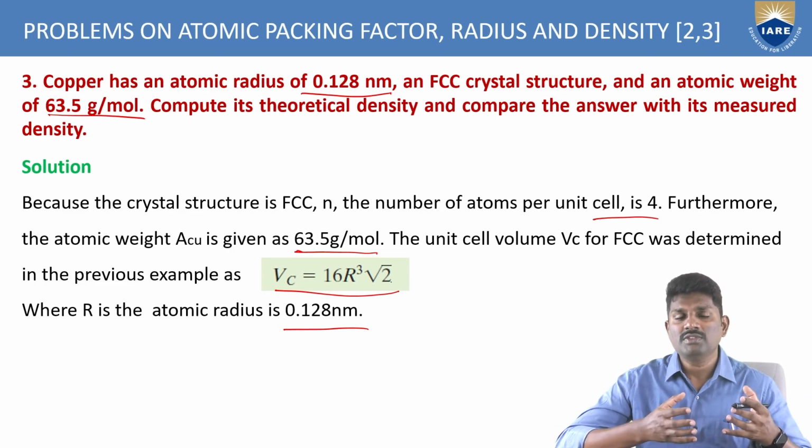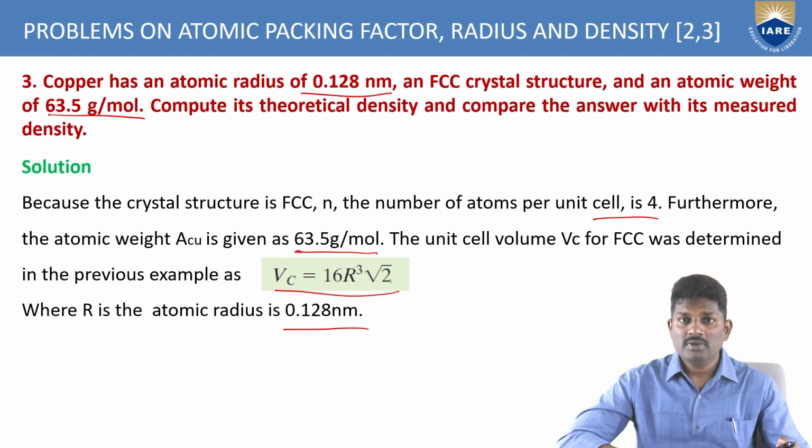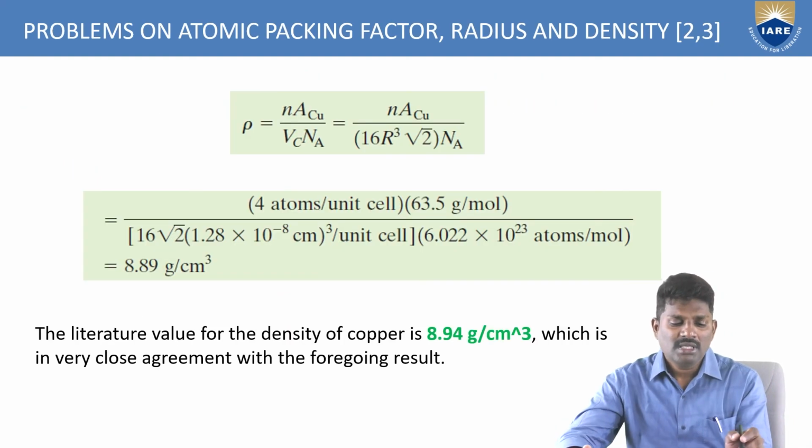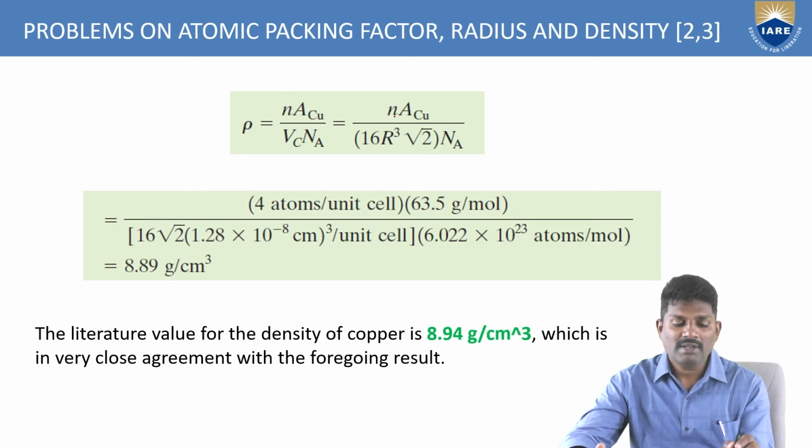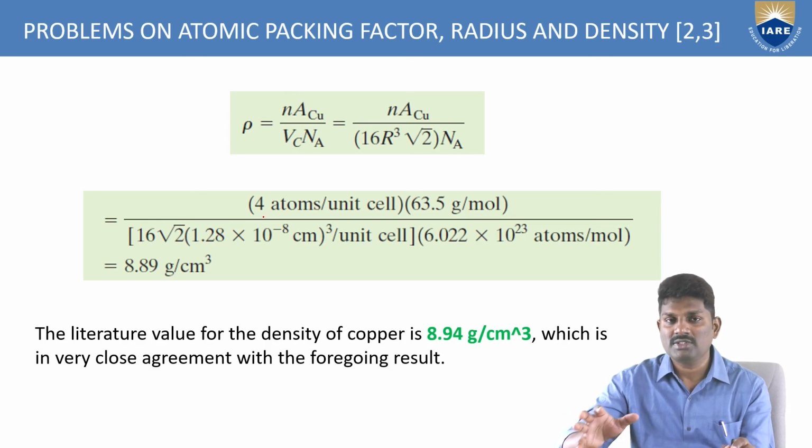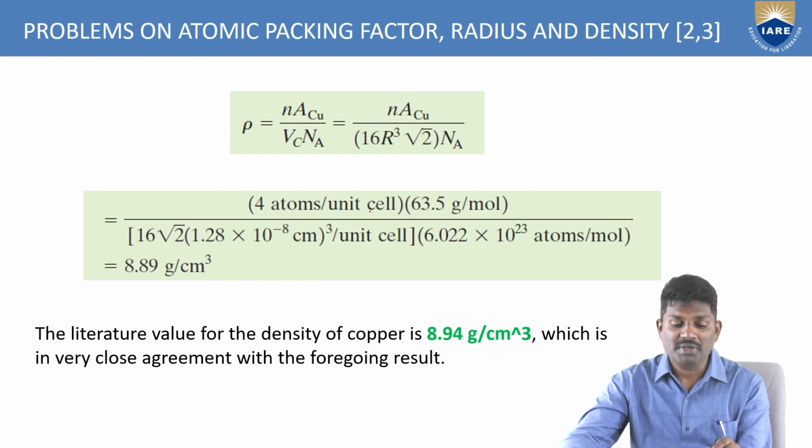Now with these values, we will try to find the theoretical density of the given copper. This is the equation we are using to compare the density value: n A_u by V_c into N_a. What is n? The n value is the number of atoms per unit cell. Since it is an FCC crystal structure, you have 4 atoms per unit cell.